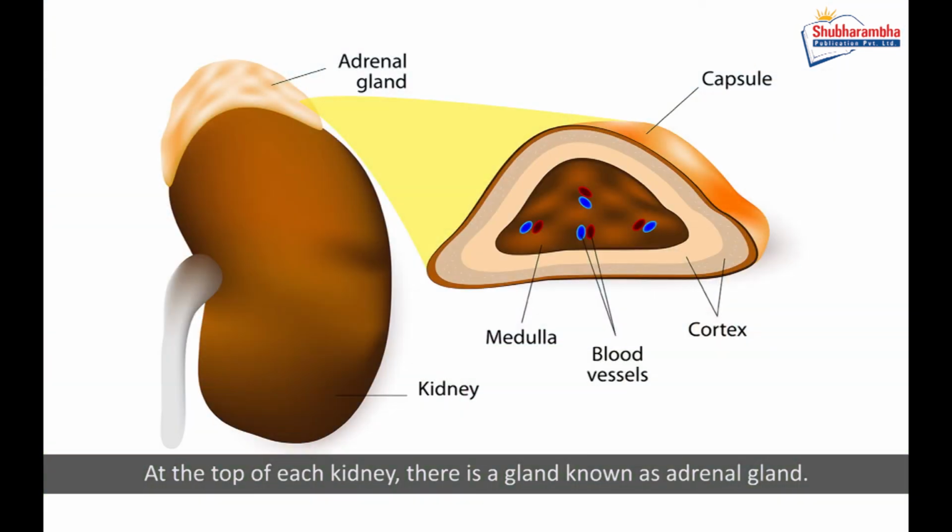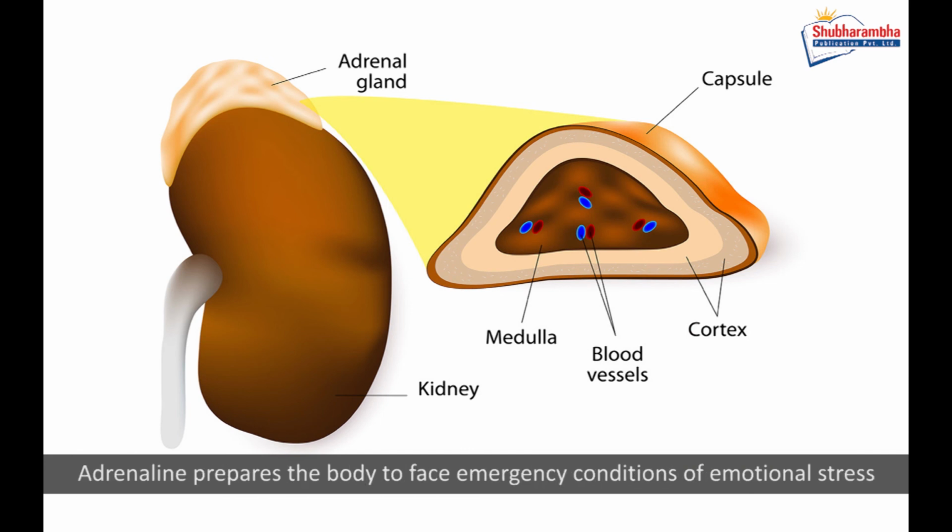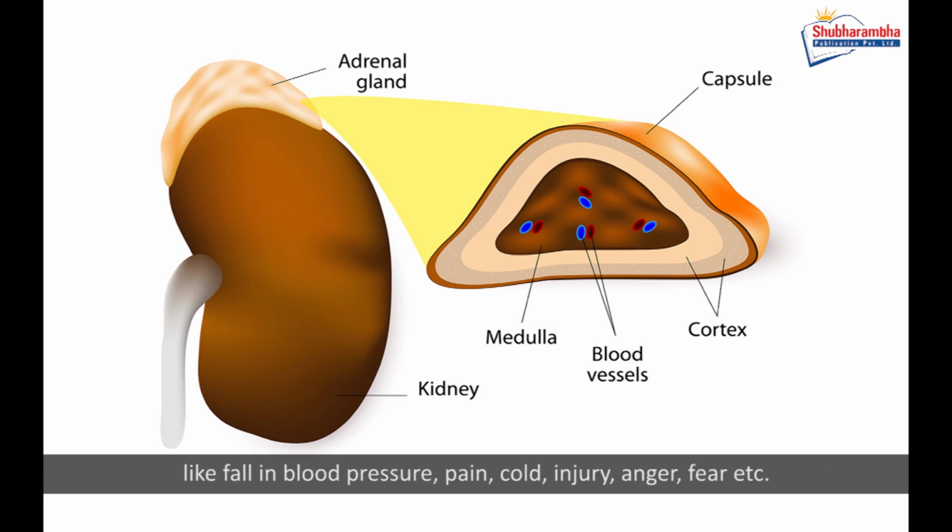Adrenal gland. At the top of each kidney, there is a gland known as the adrenal gland. It secretes adrenaline, noradrenaline and cortisol. Adrenaline prepares the body to face emergency conditions of emotional stress like fall in blood pressure, pain, cold, injury, anger, fear, etc.